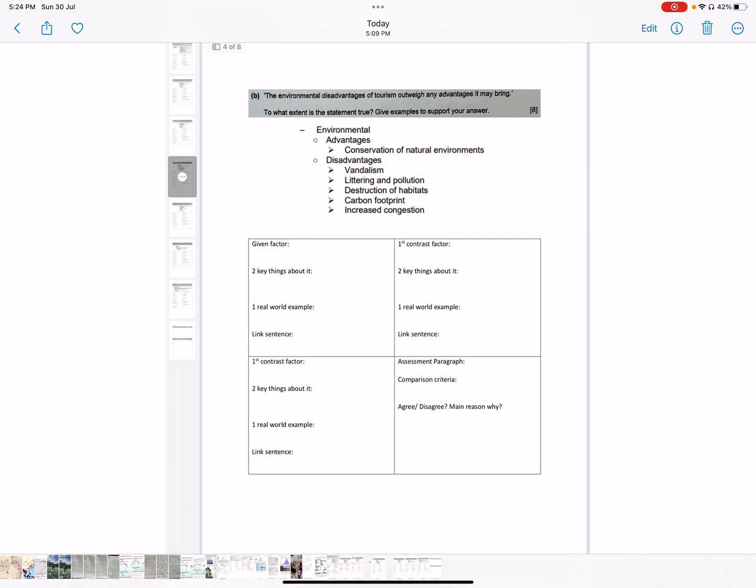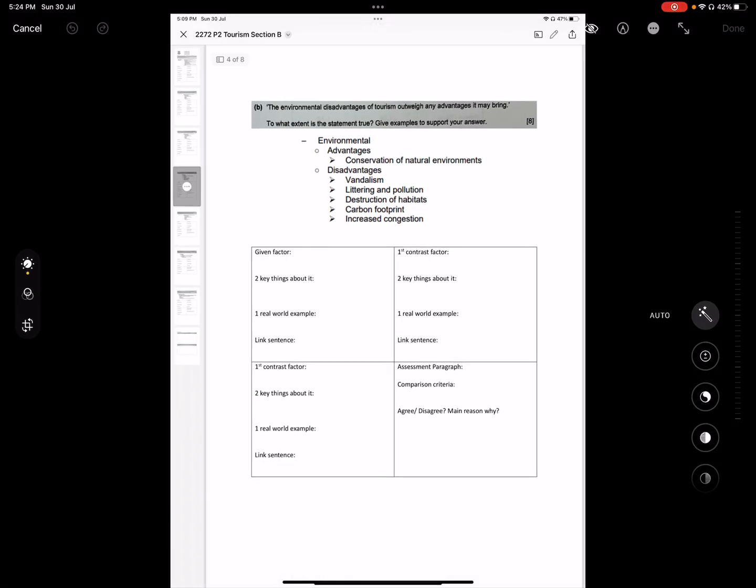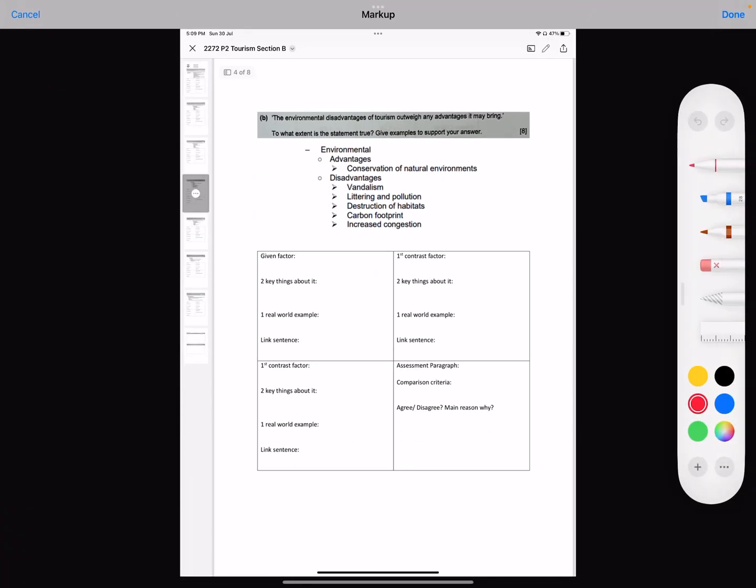And the next one, the 2019 paper, what did we deal with? They wanted to look at whether environmental disadvantages outweigh advantages. So what are we looking at? We're looking at not only the impact of tourism, but specifically the environmental impact of tourism only. We're looking at advantage versus disadvantage.